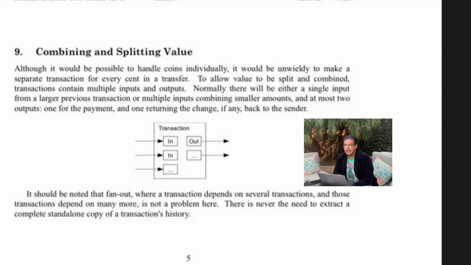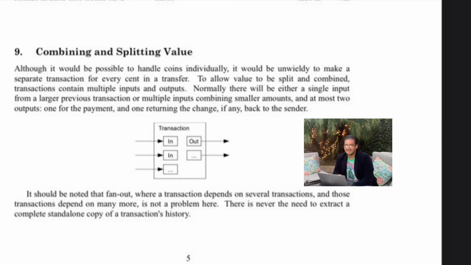Let's move on. 9. Combining and splitting value. Although it would be possible to handle coins individually, it would be unwieldy to make a separate transaction for every cent in a transfer. To allow value to be split and combined, transactions contain multiple inputs and outputs. Normally, there will be either a single input from a large previous transaction or multiple inputs combining smaller amounts, and at most two outputs: one for the payment and one for returning the change, if any, back to the sender. So here it is in the diagram: transaction, in, out, and so on.